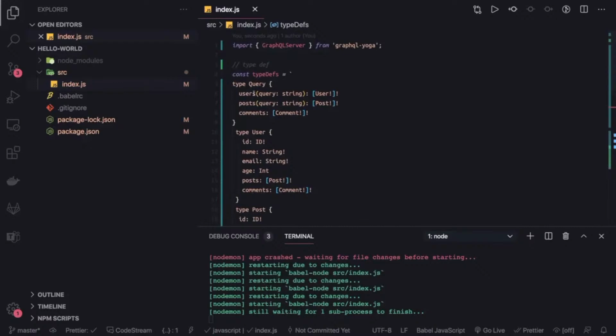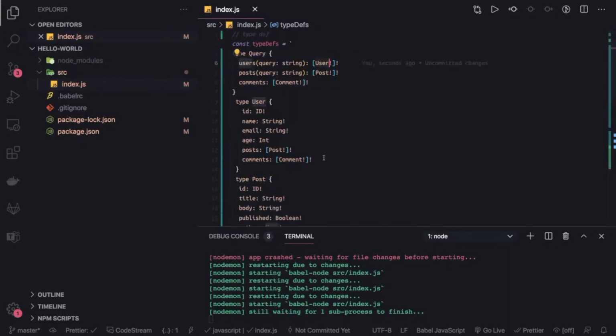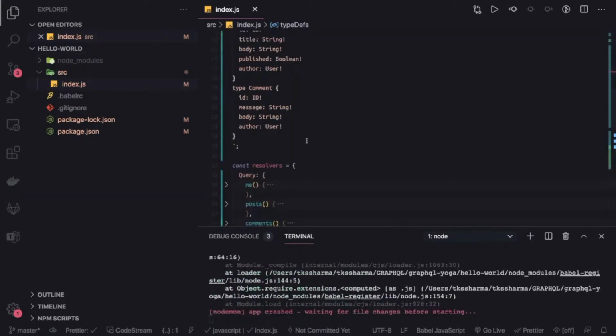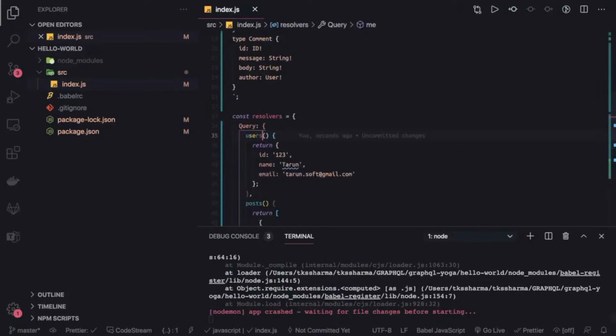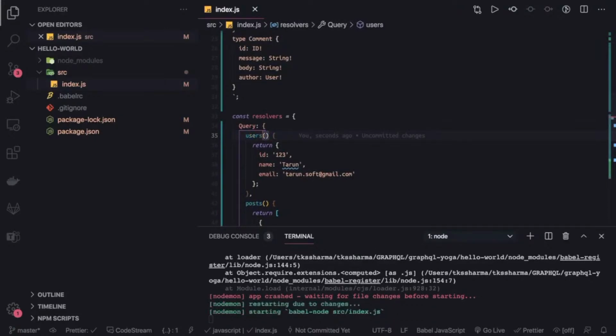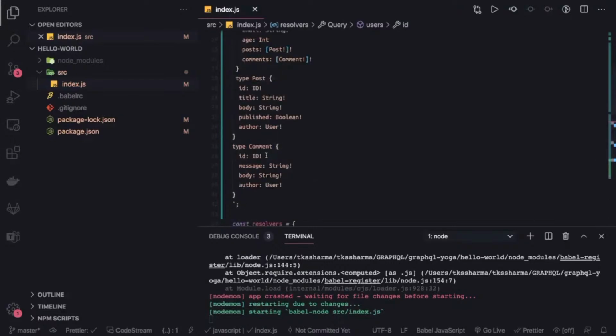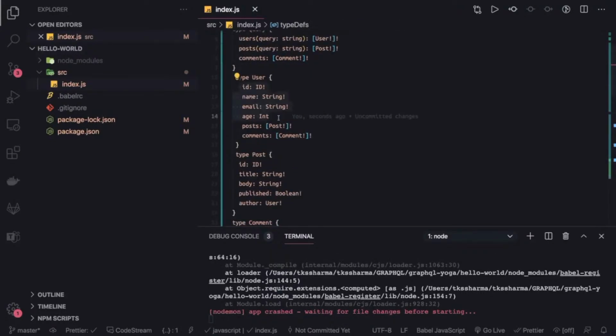Because in the users we are returning the user type, but now in the user type there are posts and comments also, which we are not returning from these resolvers. If I just change this to users, and now the users and posts are taking a string as an input, right? So all those things we need to handle. So let's connect in the next video and we will fix this. We will pass the string in the users and the post, and we will return the required data, which is the basic user information, and you can also request the posts and comments array.